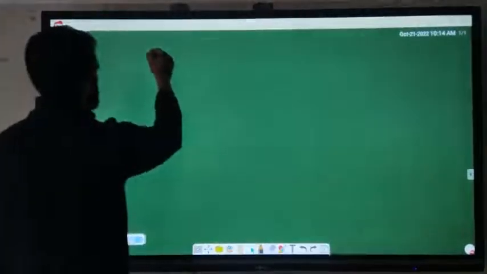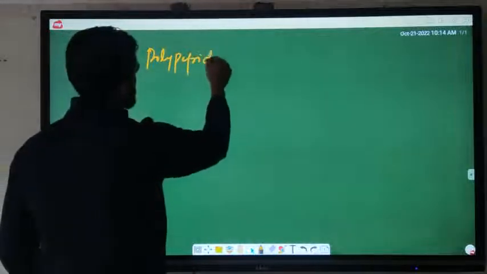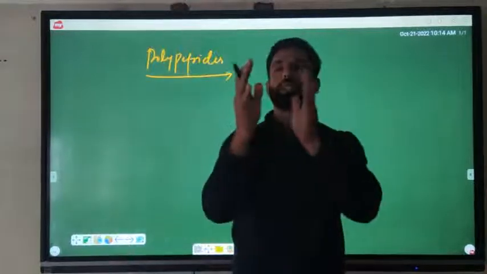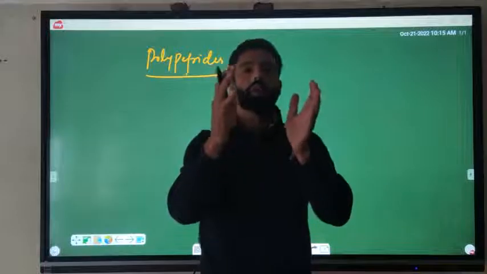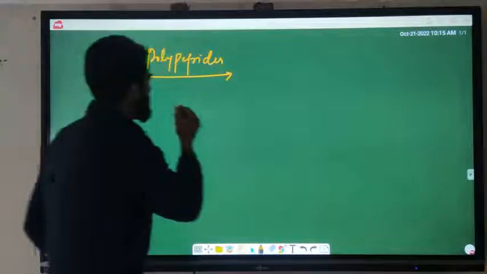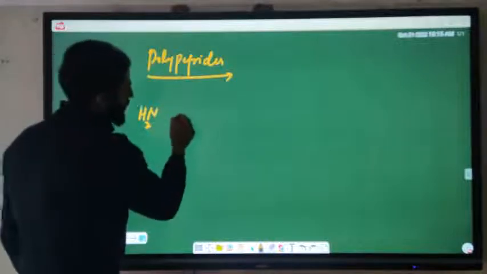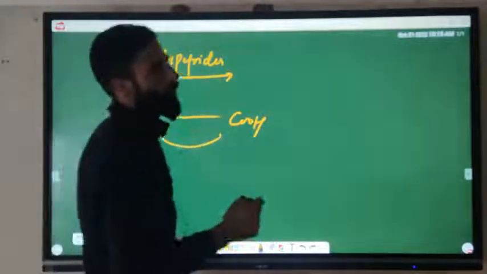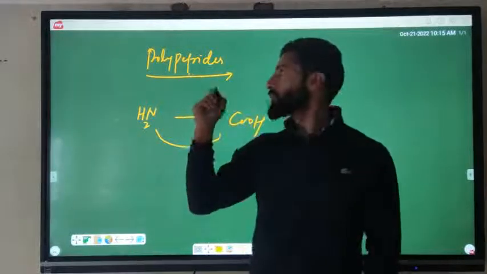So last time we were discussing polypeptides. It means that they are made up of many types of amino acids. If many amino acids like glycine, alanine, valine, proline join together, and there is a terminal amino group and a terminal COO group, they form 4 or more than 4 peptide bonds. They are known as polypeptides.